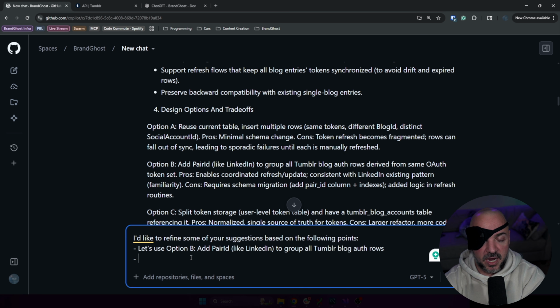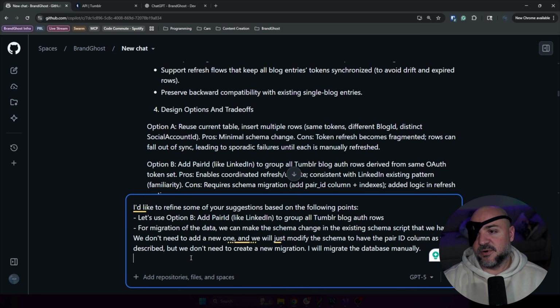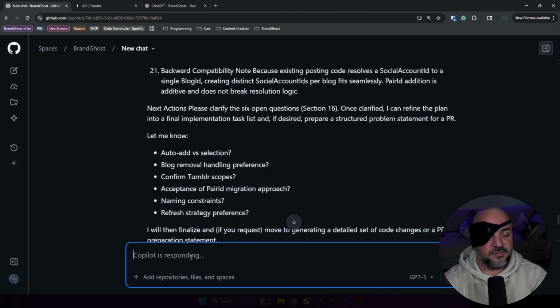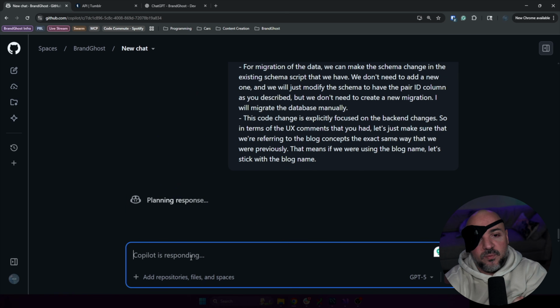I will migrate the database manually. And the last thing I want to say is this code change is explicitly focused on the back end changes. So in terms of the UX comments that you had, let's make sure that we're referring to the blog concepts the exact same way that we were previously. That means if we were using the blog name, let's stick with the blog name. Okay, I'm going to send that over and see what it does.